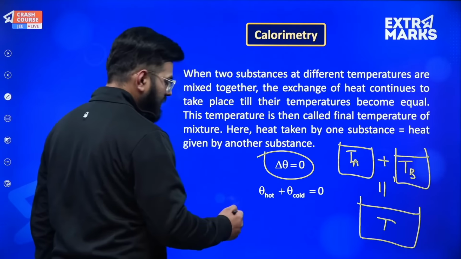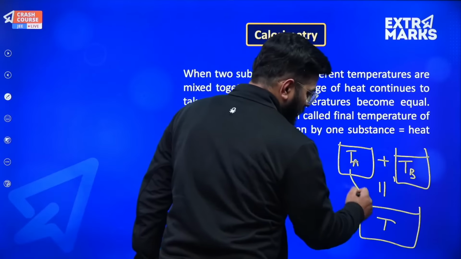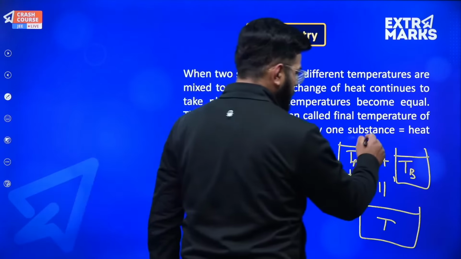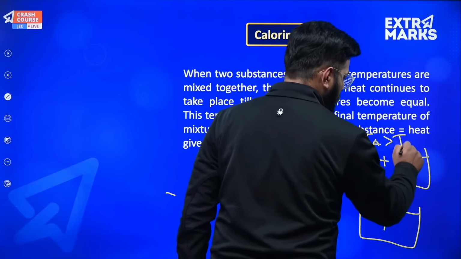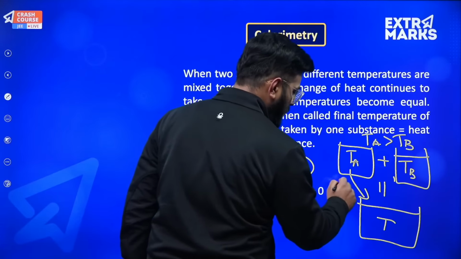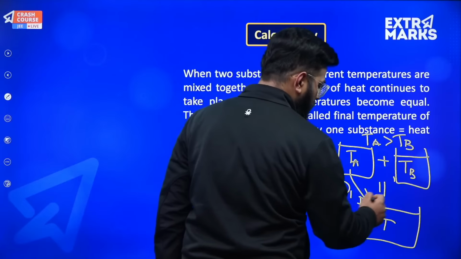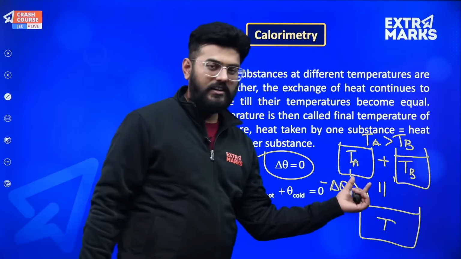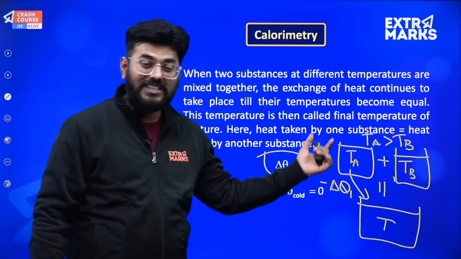Let's say TA gave an energy, because obviously TA is greater than TB. So it gave an energy equivalent to delta Q1, and we will consider it to be negative because the final energy will be lesser than the initial, since it has given energy.